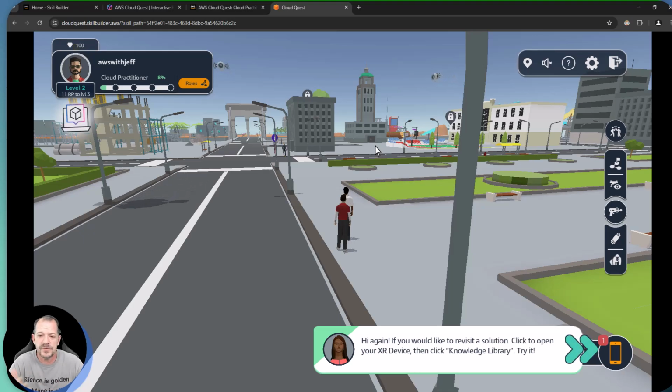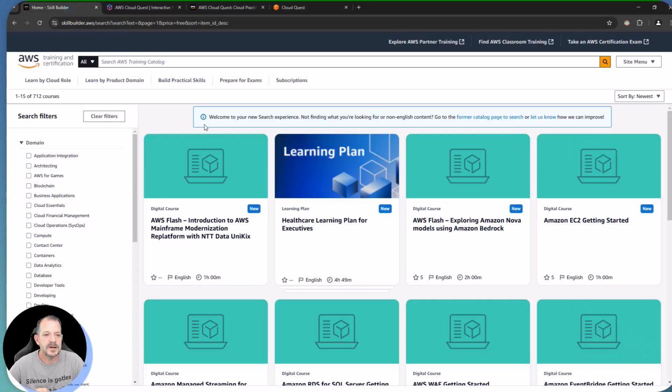All right, if you're just getting started, it's a great way to have a structured way to lead through learning the core AWS services. Of course, if I want to learn more about S3 after the fact, well, we can go back over here to SkillBuilder, assuming that I click on the right window, and we can go over here and say, well, I want to search the catalog and I want to look for S3 now.